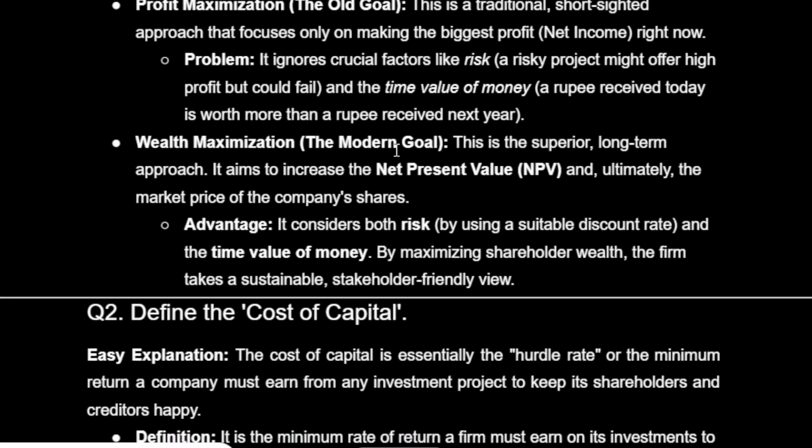Wealth maximization, the modern goal. This is the superior long-term approach. It aims to increase the net present value, NPV, and ultimately, the market price of the company's shares. Advantage: it considers both risk, by using a suitable discount rate, and the time value of money. By maximizing shareholder wealth, the firm takes a sustainable, stakeholder-friendly view.